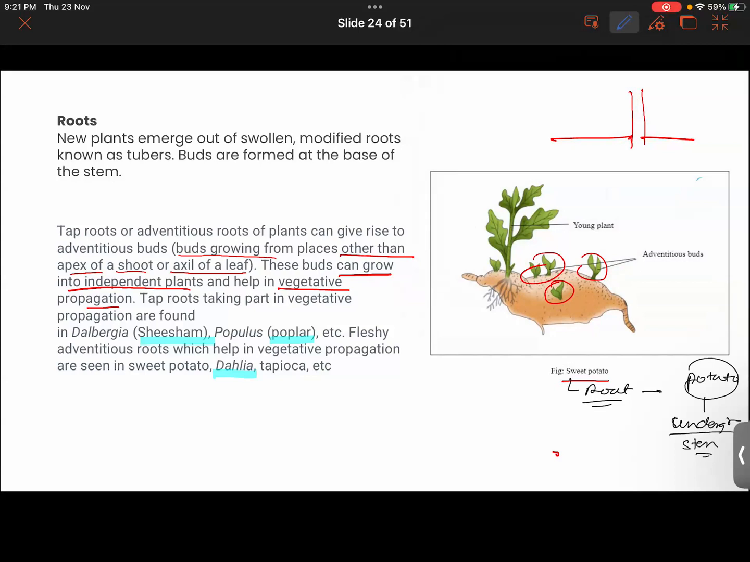The root. Which type of root? Is it the taproot? No. Is it adventitious roots? Look here. Basically, in this sweet potato, the part that is taking part in the vegetative propagation is obviously these adventitious roots here.